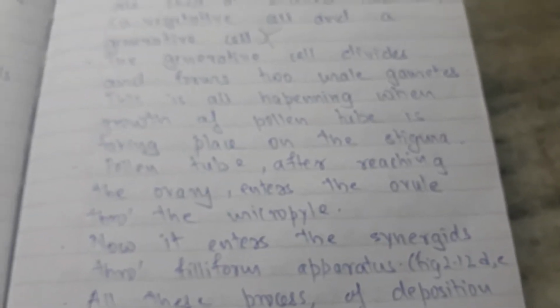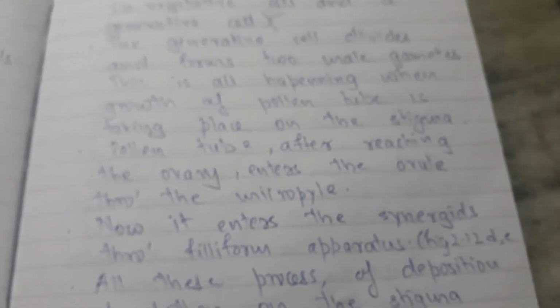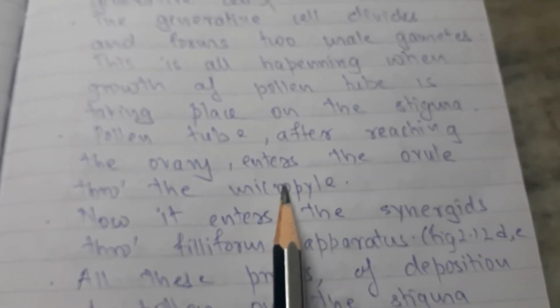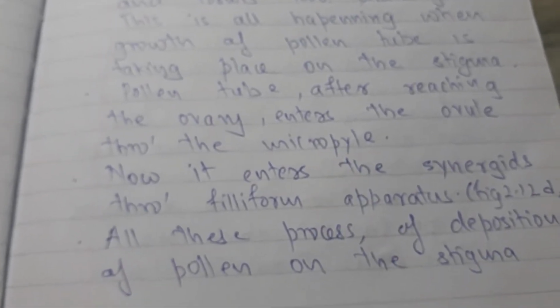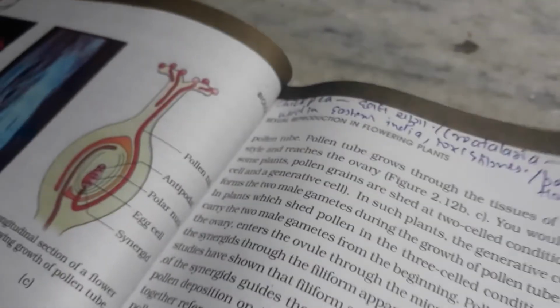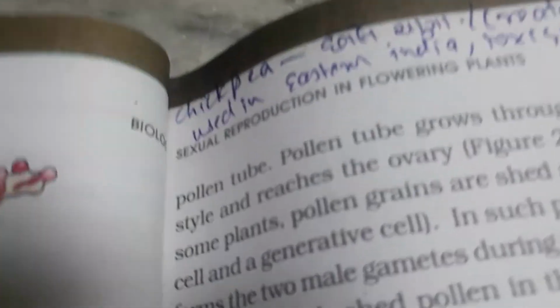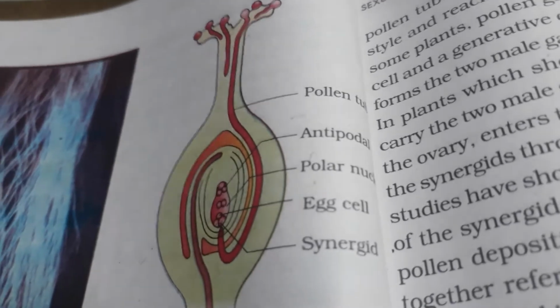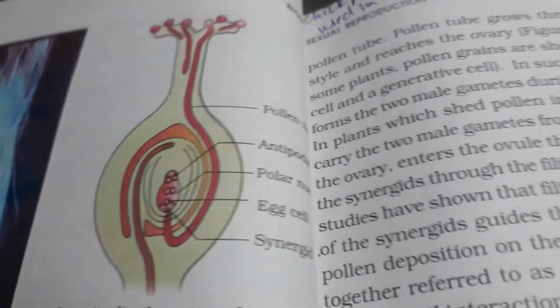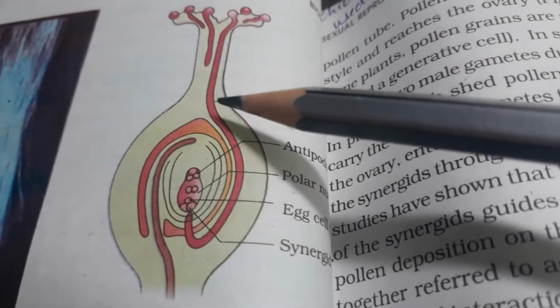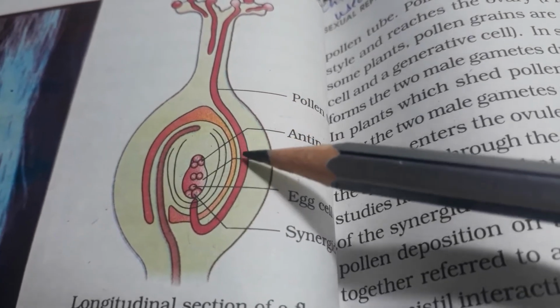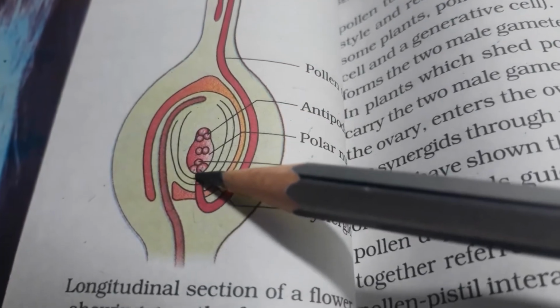Here, the pollen tube after reaching the ovary enters the ovule through the micropyle. How is this possible? Let us see the diagram of our book itself. See, the pollen tube started growing and it is coming over here.